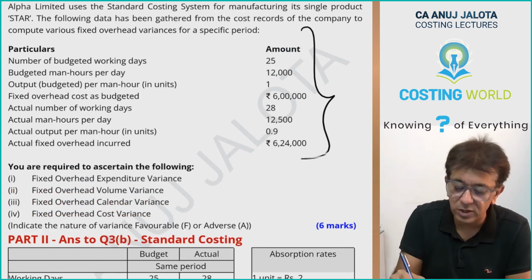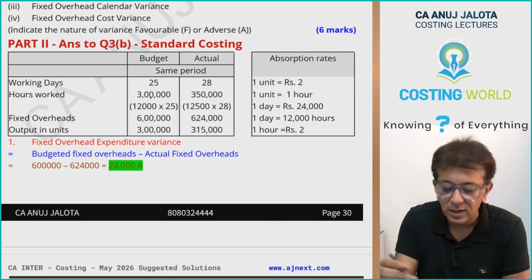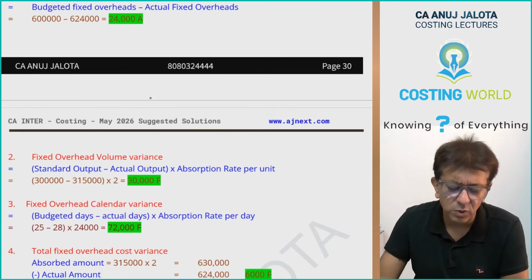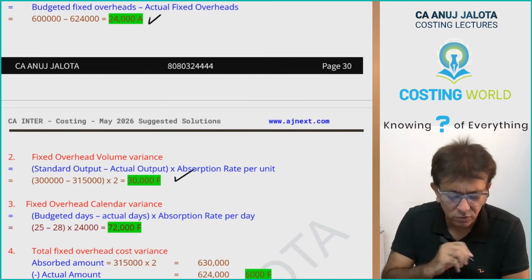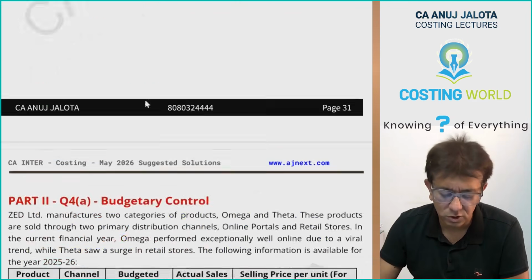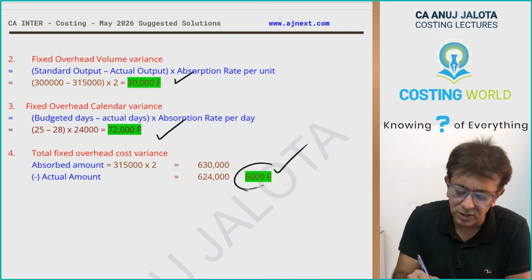This was the question on standard costing but fixed overheads part. This data is given, you convert that into a standardized format. Once you all do that, then in that case you can find out your variances. Your 4 answers: expenditure variance was this, volume variance was this, calendar variance was this, and total fixed overheads cost variance was this particular figure, 6,000 favorable.